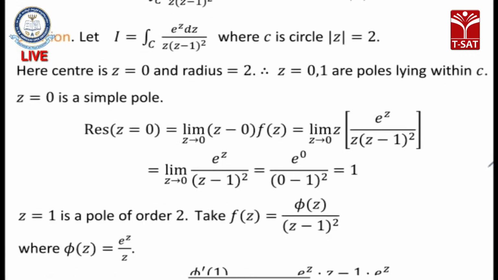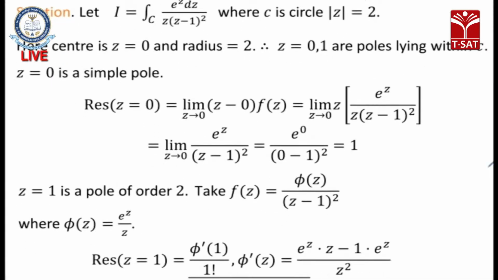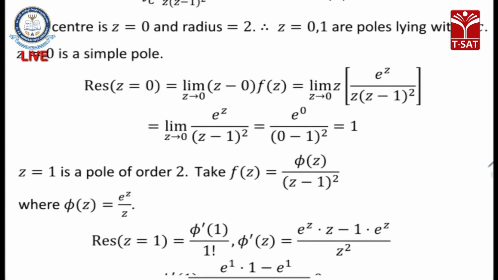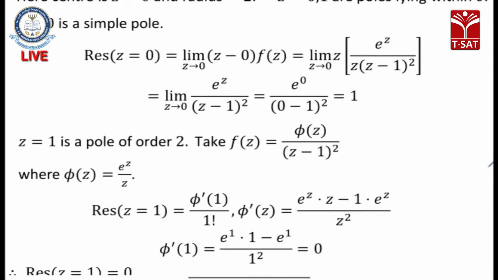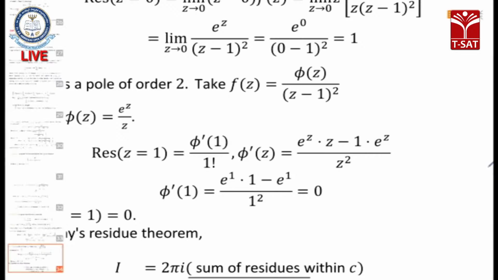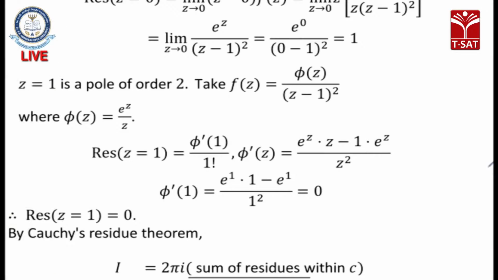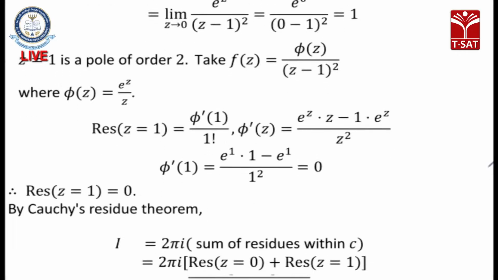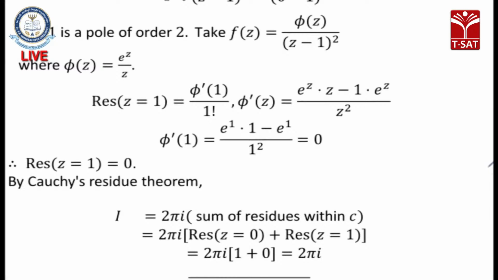And since z equal to 0 is a simple pole, we can use the simple pole shortcut formula: limit z tends to a, z minus a into f of z. Let me utilize that formula. That is limit z tends to 0, z minus 0 into f of z. Substituting f of z, z is getting cancelled, and substituting limit z tends to 0, I am getting 1. Now for a pole of order m, we already know the formula. Using the pole of order 2 formula, the residue at z equal to 1 is phi dash 1 by 1 factorial, that is phi dash m by m minus 1 factorial. Using that formula, the residue at the pole of order 2, z equal to 1, is 0.